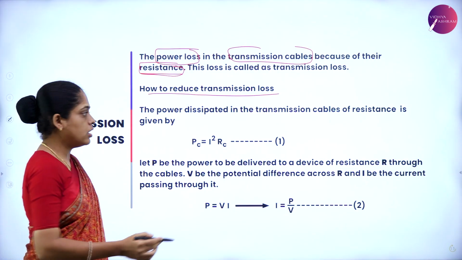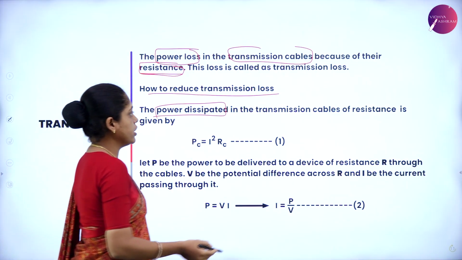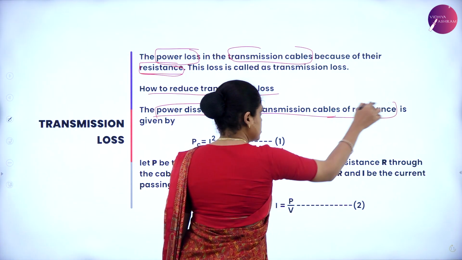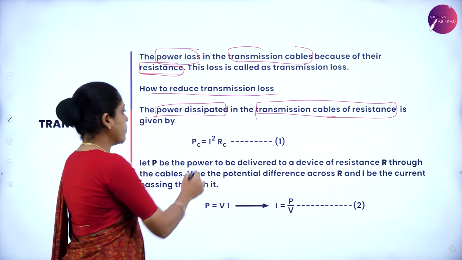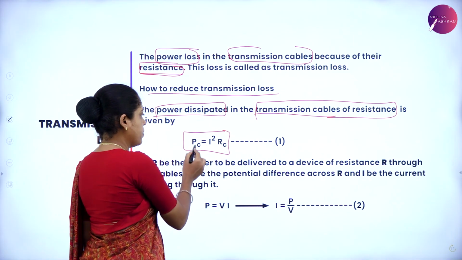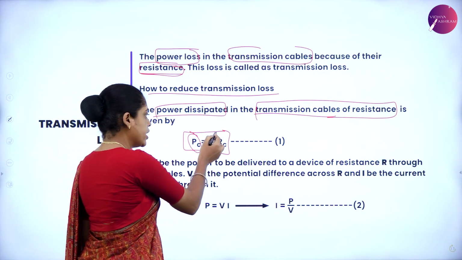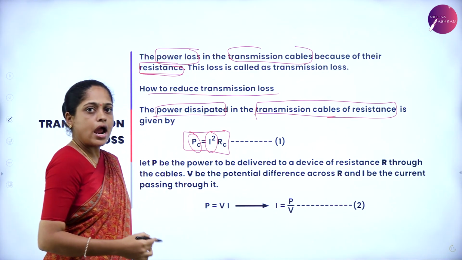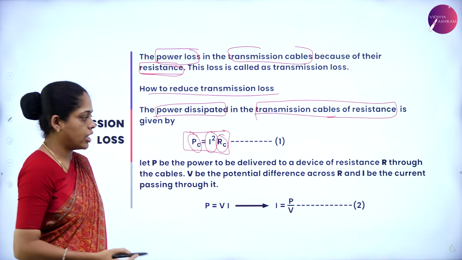For example, let us consider the resistance of the transmission cable as R. Then the power loss in the cable is equal to the square of the current in that cable times the resistance of the cable.